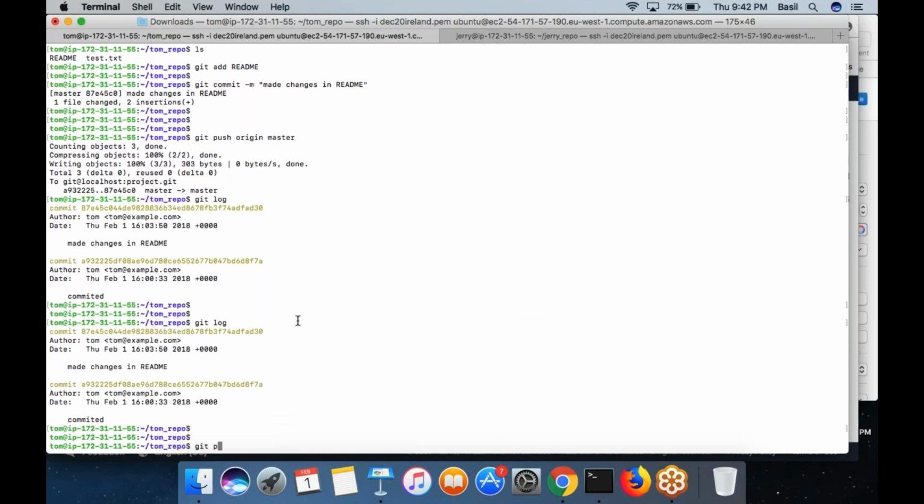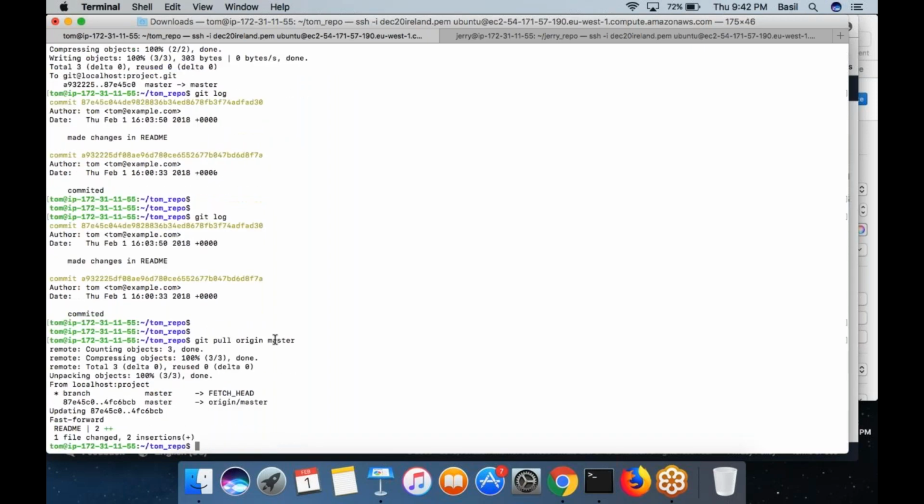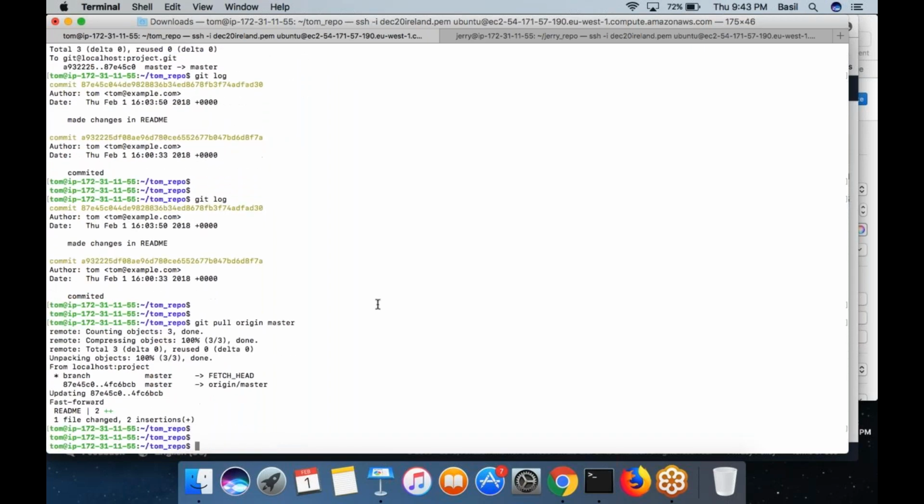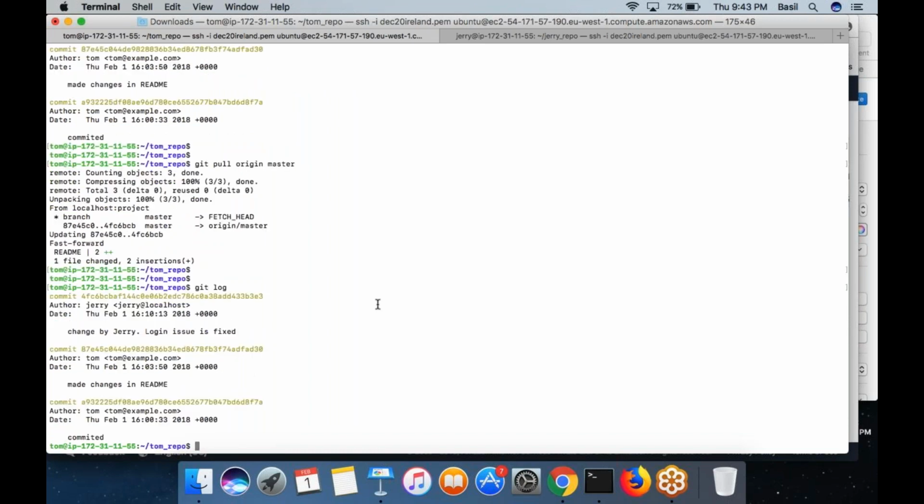So what does Tom want to do now? He wants to do a pull operation, right? Git pull origin master is the command you need to run, which will download the changes from the remote repository. Now run the command git log. It would show you the 3 commits now. Earlier there were only 2. Now it is 3. Okay, cool. So this is how the developer would work, making changes to the code.